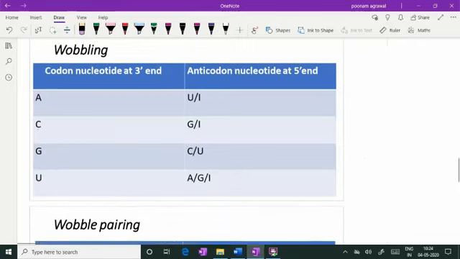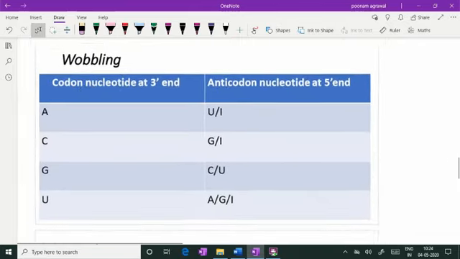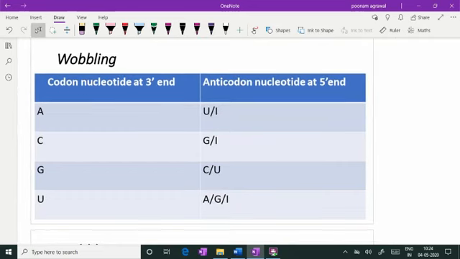In a nutshell, the wobbling can be explained in this table. What is this table telling? The nucleotide at the 3' end of the codon in mRNA, suppose if it is AMP, then it can match with UMP or IMP. IMP is inosine monophosphate, which is at times present in the transfer RNA anticodon loop. So AMP at mRNA 3' end can match with either UMP or IMP at the anticodon loop at 5' end.